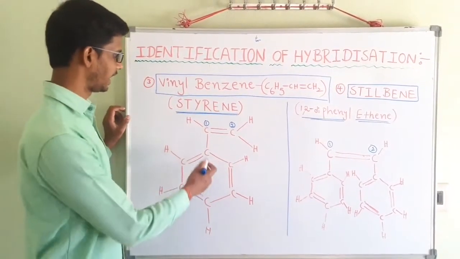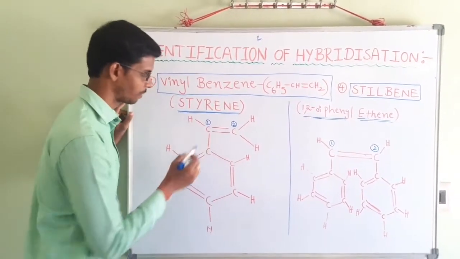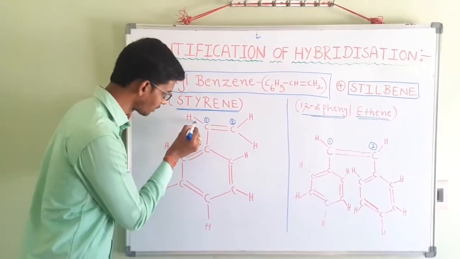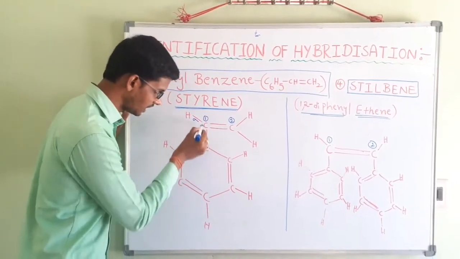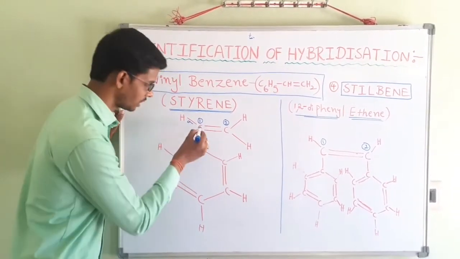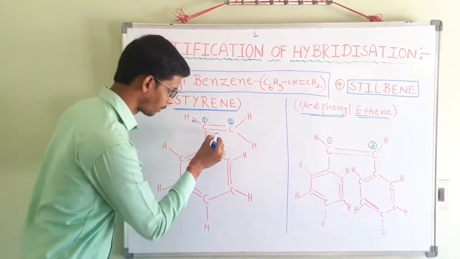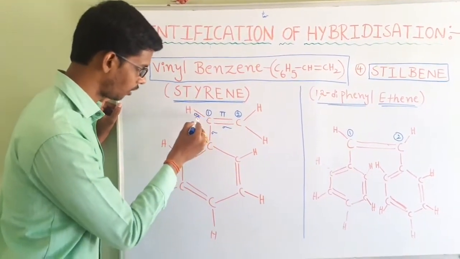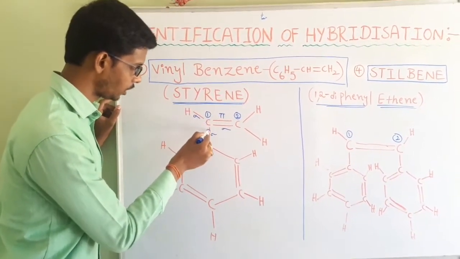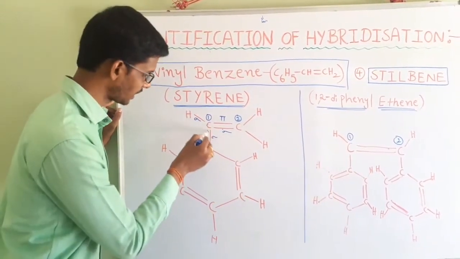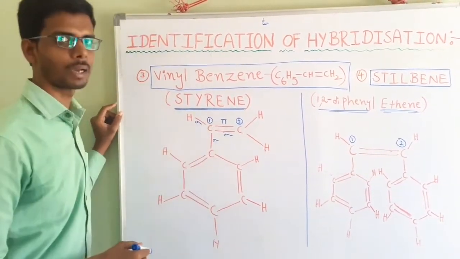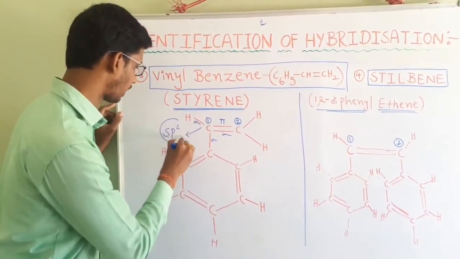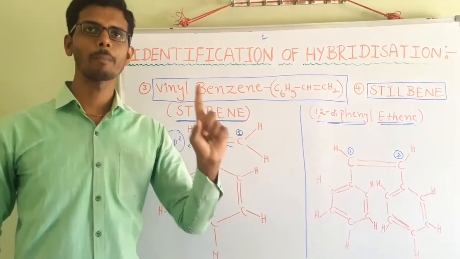Okay, let us see its hybridization. First of all, let us see the first carbon. The first carbon consists of a C-H single bond, which is a sigma bond. The C-C single bond is also a sigma bond. Here in the C=C double bond, one should be sigma and the other should be pi. So among the tetravalency, 3 bonds are sigma bonds and the remaining one is pi. That's why it belongs to sp2 hybridization.